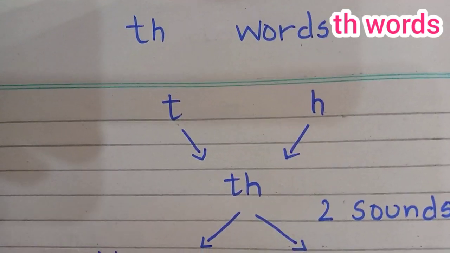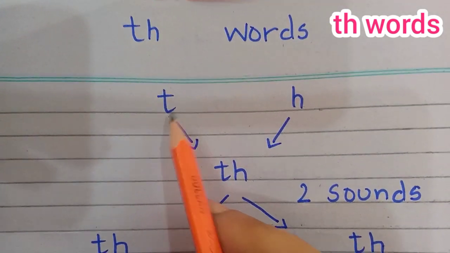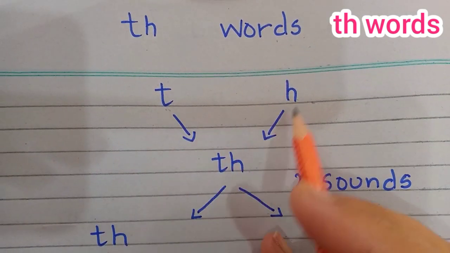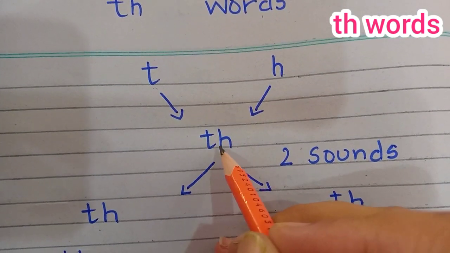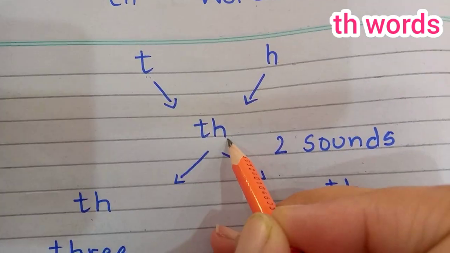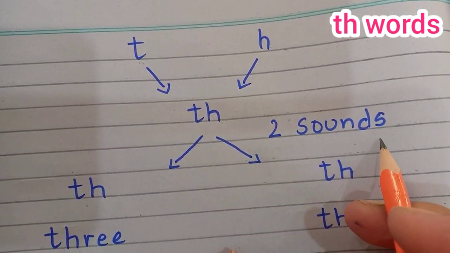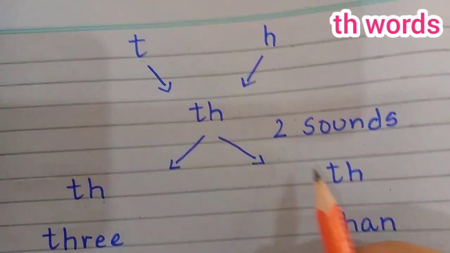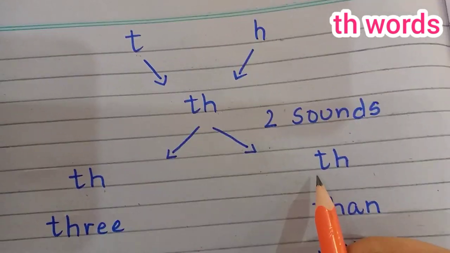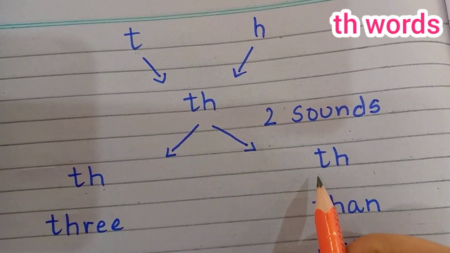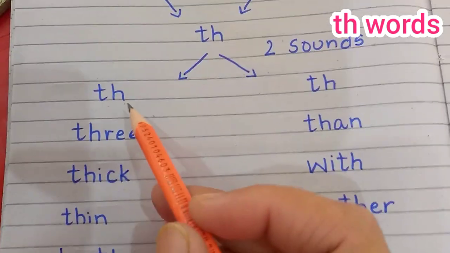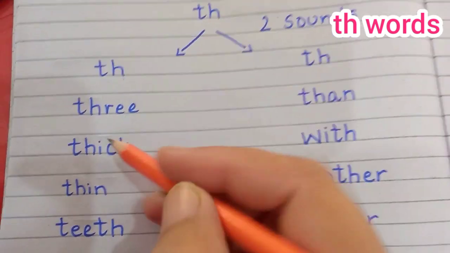Th words. When t and h come together, they become th. It has two sounds. It produces two sounds: th and the. Th, the. Now let's see th words.